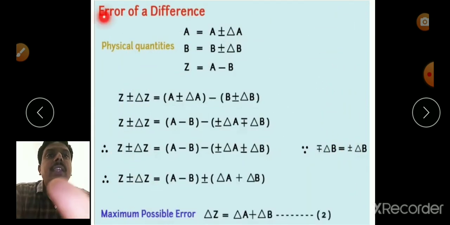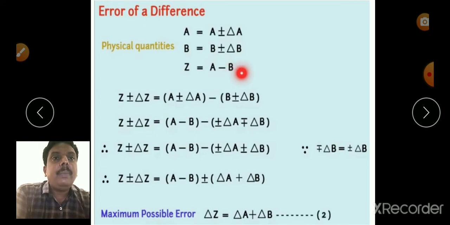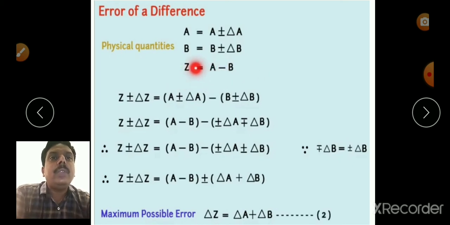Next, error in case of a difference. Suppose a physical quantity Z equal to A minus B. If delta A and delta B are the errors in measuring A and B physical quantities, then there must be an error in Z, that is delta Z. So according to the given relation Z equal to A minus B, the value of Z may be Z plus or minus delta Z.